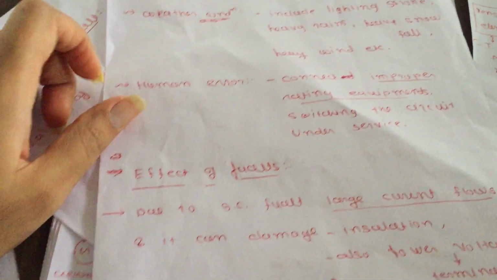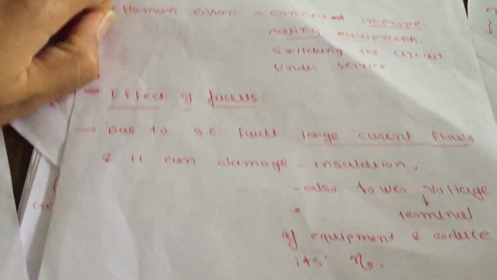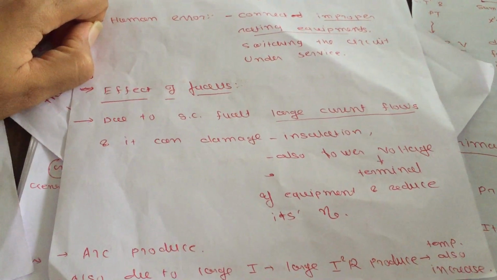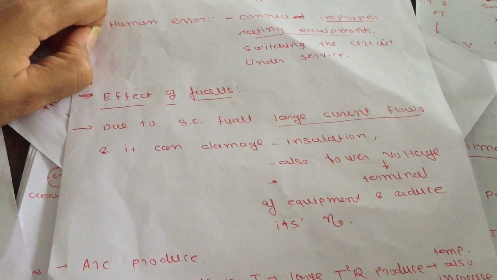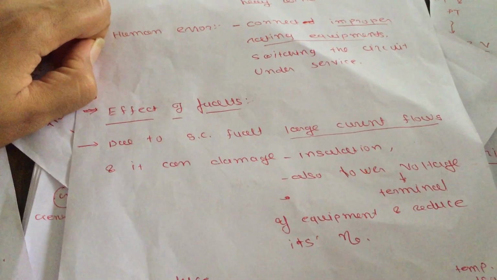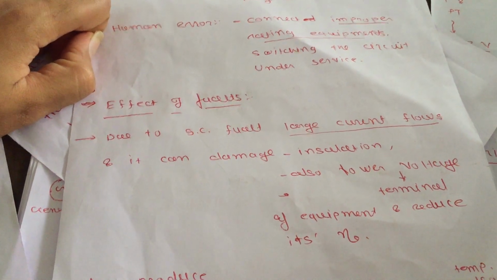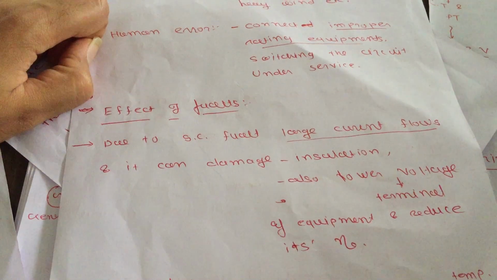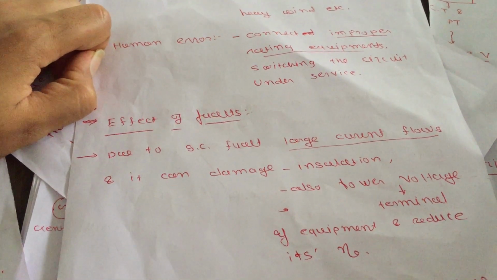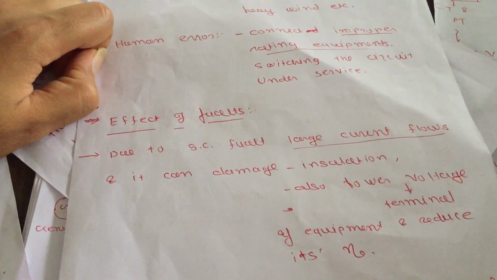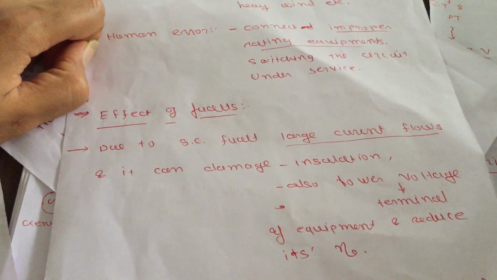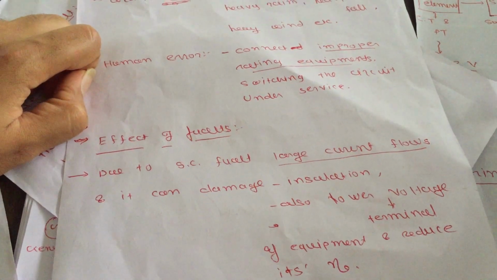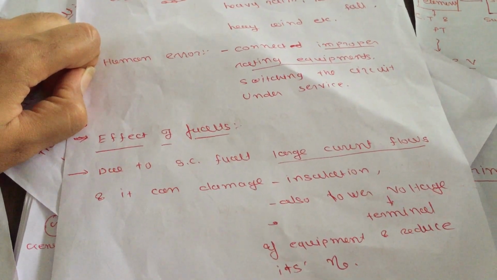Now we will study the effect of fault. If a fault occurs in your power system, what is its effect on that system? First of all, let us consider that the fault is a short circuit fault. Due to a short circuit fault, a large amount of current flows through the system. Due to that large amount of current, insulation may fail.